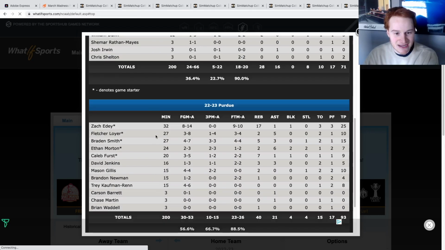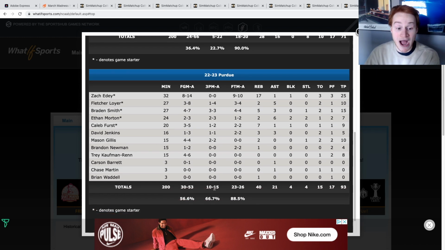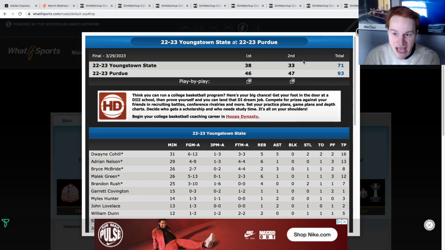Let's take a look at the numbers. Zach Edey goes 25-17 there, and they do end up shooting, wow, 10 of 15 from 3. They could have used that in real life, couldn't they? I'm going to load up some more matchups.